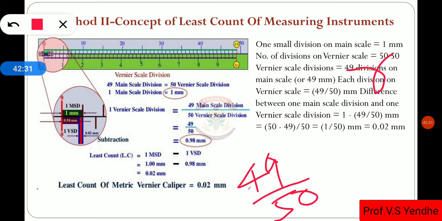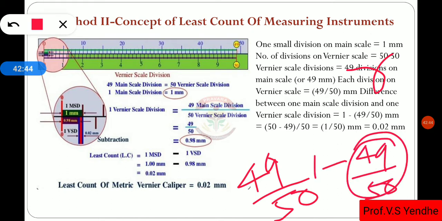So 49 divided by 50 is equal to the difference between one main scale division and one vernier scale division. So 1 minus 49 divided by 50 is the difference. So we get 1 divided by 50, which also comes to 0.02.